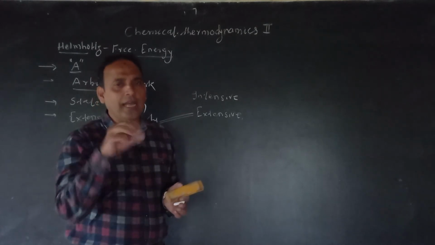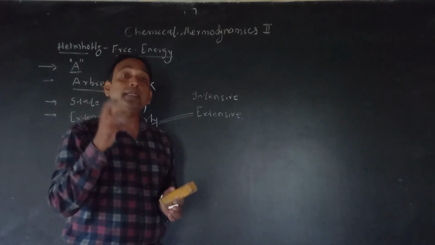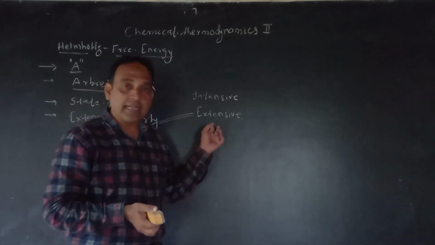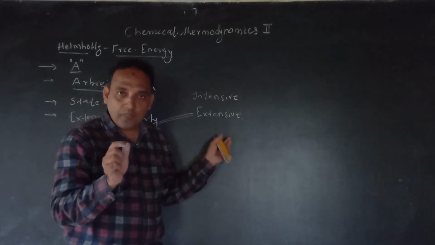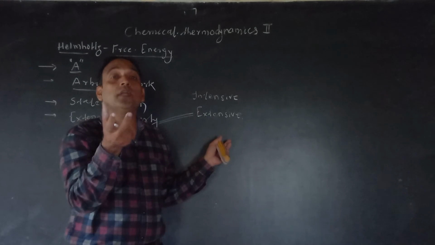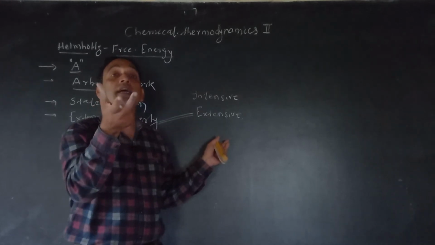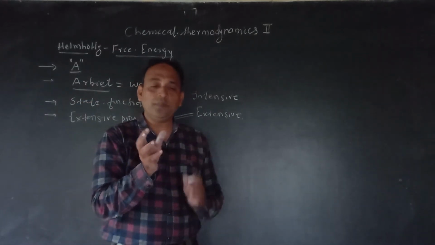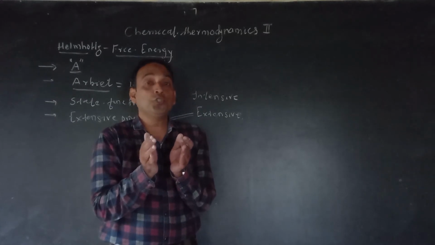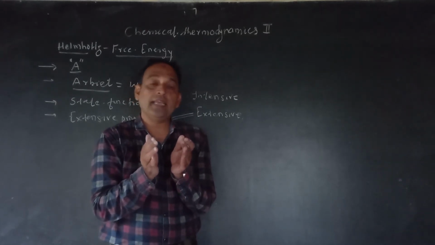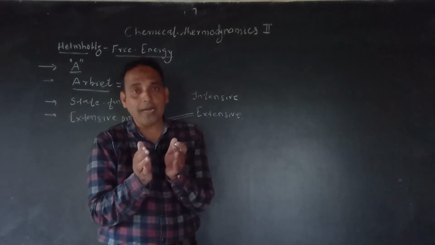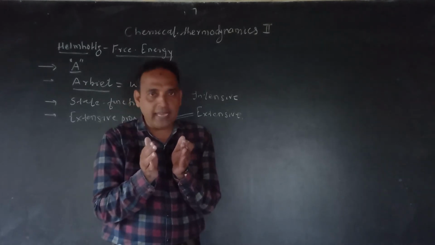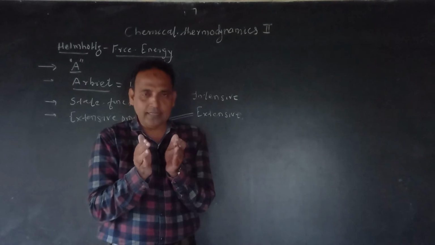The property, thermodynamic property, whose value depends upon quantity या amount of matter present in the system. Yes, what is extensive property? The property whose value depends upon the amount of matter present in the system. अब amount of matter present in the system, suppose I am saying I am taking this much amount of sugar. Now sugar, its unit is mass, gram, kilogram. Yes, it is measured in mass. Unit is gram or kilogram. Suppose the mass या weight of this much sugar is 1 kg. Okay, so sugar is the matter. This is the quantity, amount.